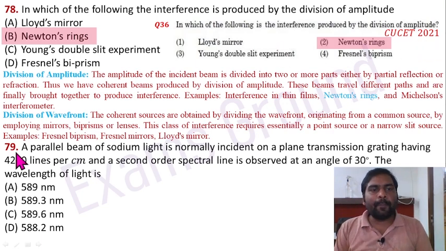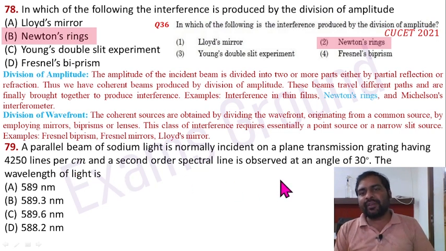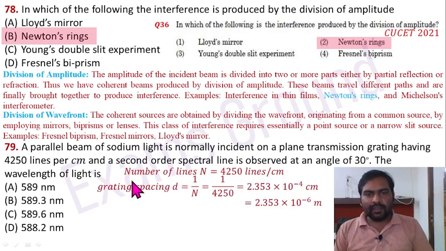Question 79. A parallel beam of sodium light is normally incident on a plane transmission grating having 4250 lines per centimeter and a second order spectral line is observed at an angle of 30 degree. The wavelength of light is. Number of lines N equal to 4250 lines per centimeter. From here, grating spacing d is equal to 1 divided by number of lines capital N and it is 2.35 into 10 to the power minus 6 meter.